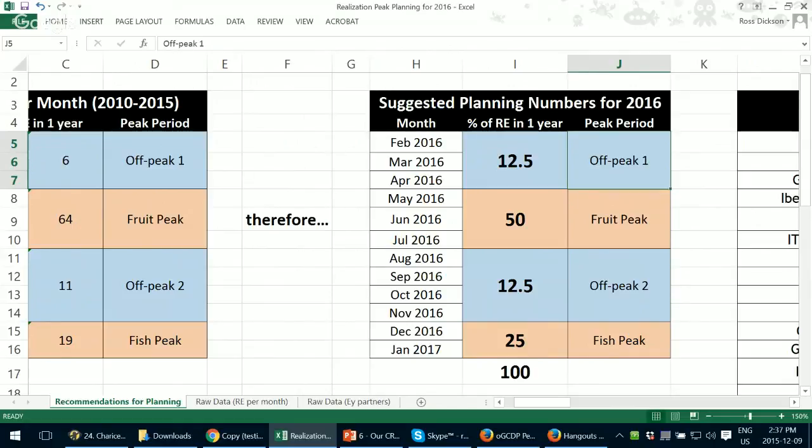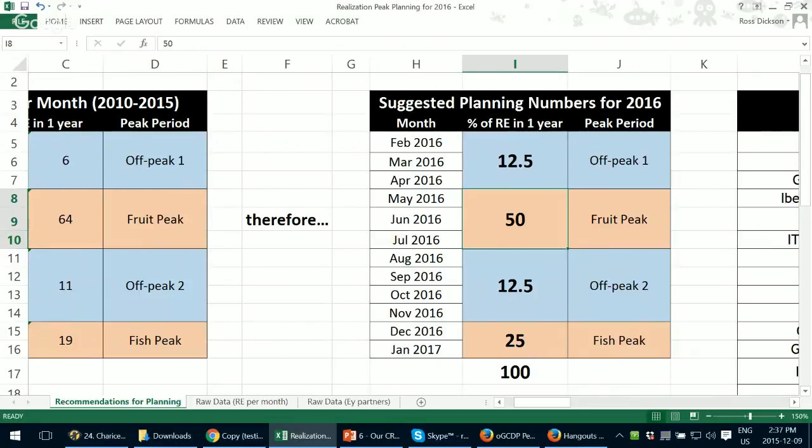So I really encourage you to focus on off-peak, because if you get off-peak and realize people in March and April or September, October, this means that you are closer to your goal and you do not have to worry as much about fruit peak and fish peak. Now, the second thing I put here, I put fruit peak to be planned for 50% of your results. Why is this? Because obviously it is most of your results, and historically it is 64%. But I want us to plan for only 50%, so then we can focus on the other parts of the year. That way it's less stress.